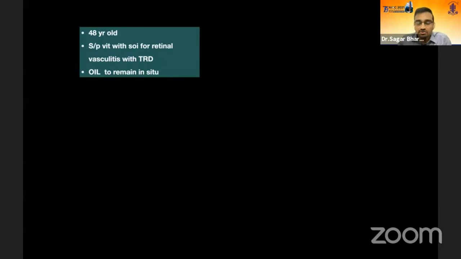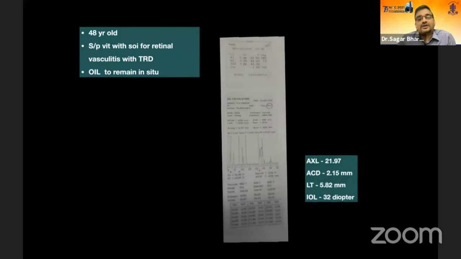Now let's go on to a case. Dr. Ashok asked me to present a case on relative anterior microphthalmos, so I will be presenting a case very similar to that. This was a 48-year-old gentleman who had undergone vitrectomy with silicone oil for a retinal vasculitis with TRD. The retinal surgeon didn't want the oil to come out. Basically, the patient had a total cataract, so we had to remove the cataract with the oil in situ.